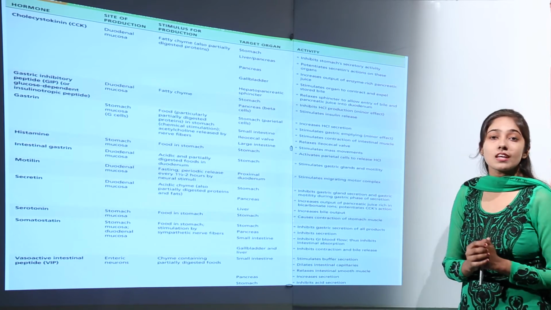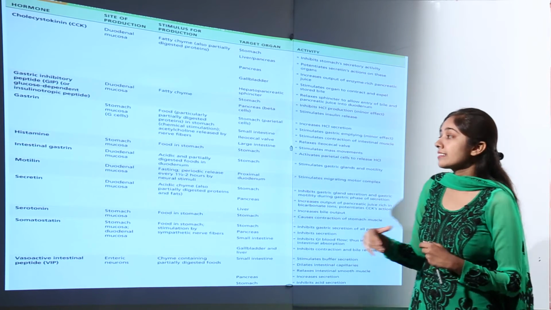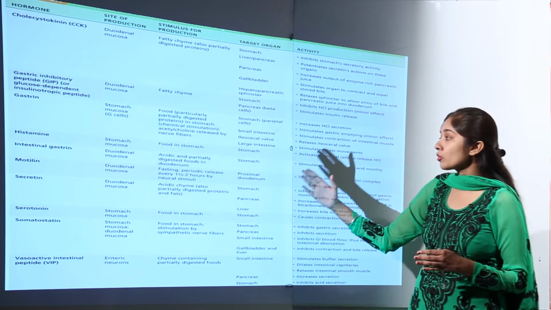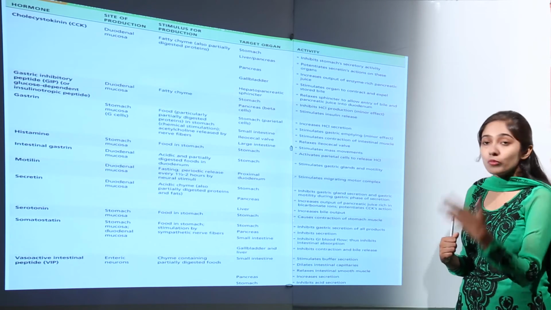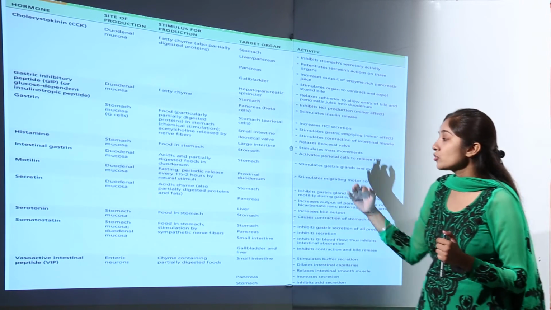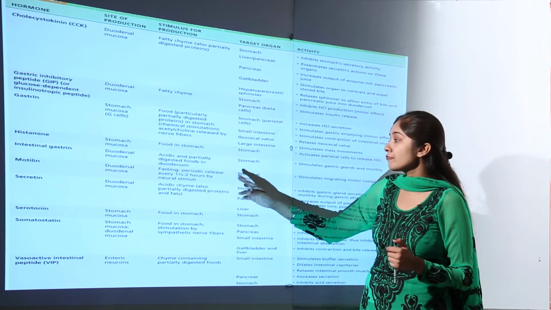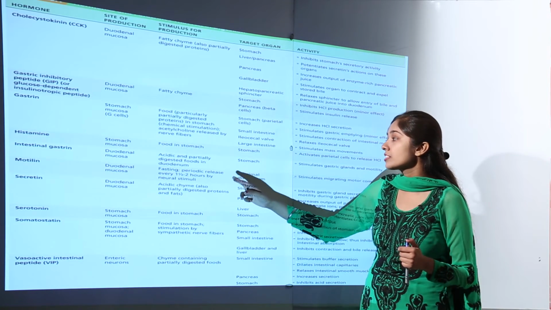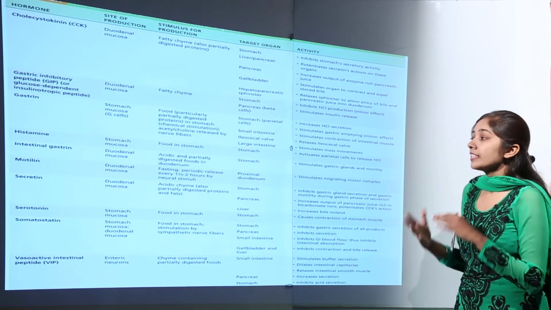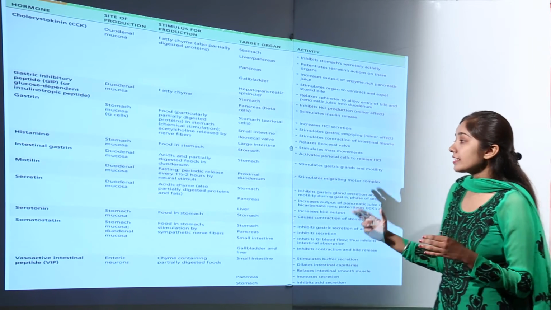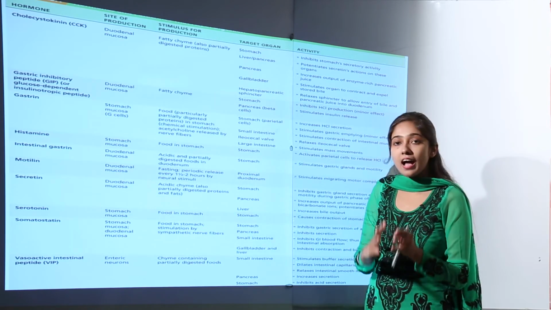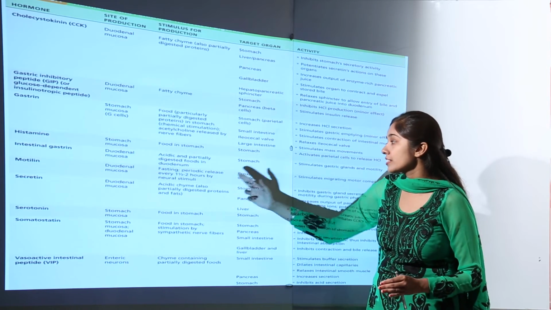The next important hormone we have is motilin. The site of production is the duodenal mucosa. The stimulus for production is very interesting. During fasting, there is periodic release every 1.5 to 2 hours by neural stimuli. Okay?